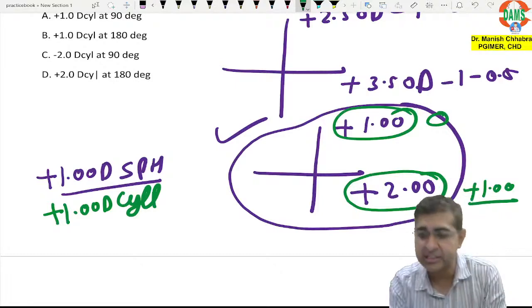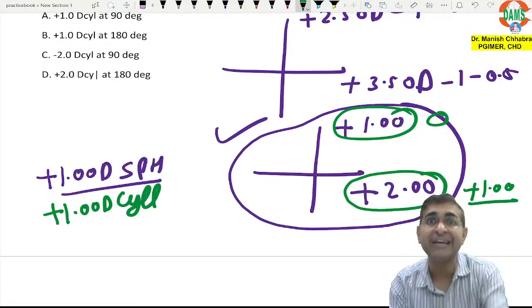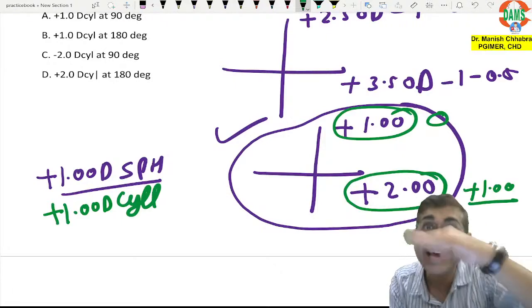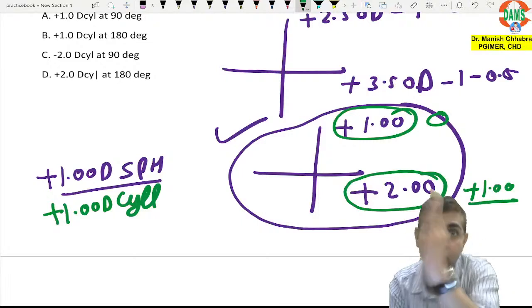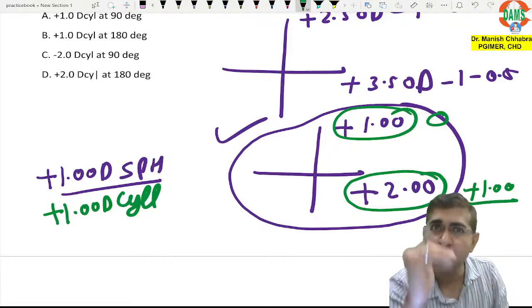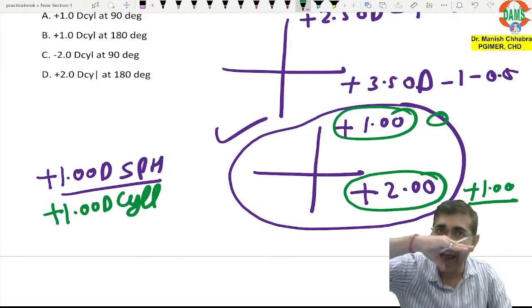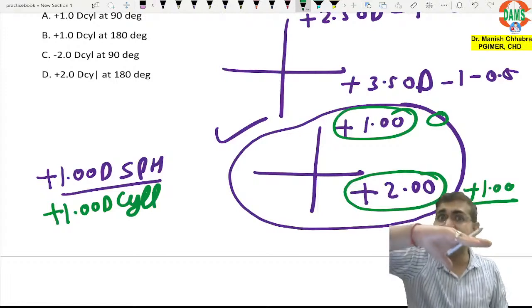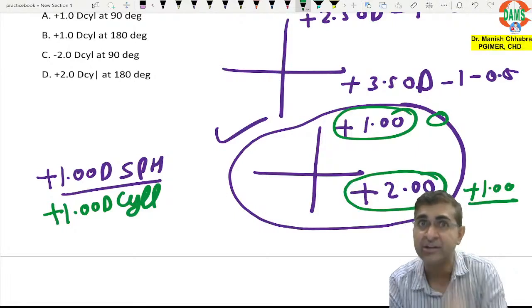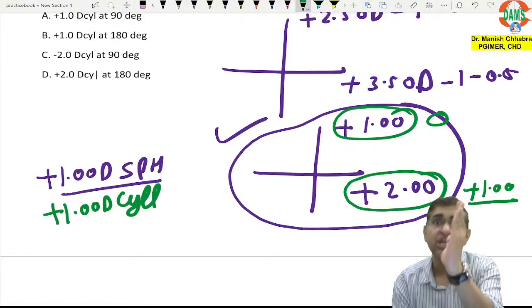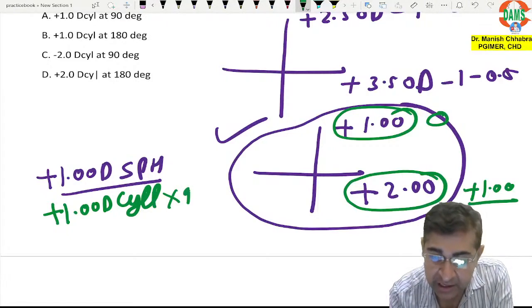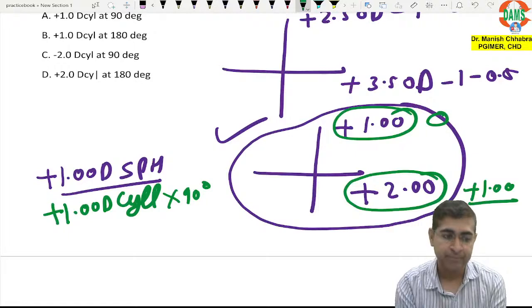The principle says if you want to give cylinder at x-axis, which is at 180 degree, you place the cylinder at y-axis, which means at 90 degree. I again repeat, if you want to give the cylindrical power at x-axis, you will place the cylinder at 90 degree, and vice versa. If you want to give cylinder at y-axis, you will place the cylinder at 180 degree. So it will be 90 degree placement.